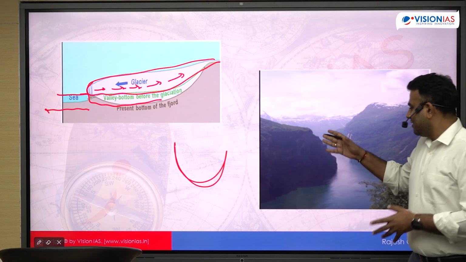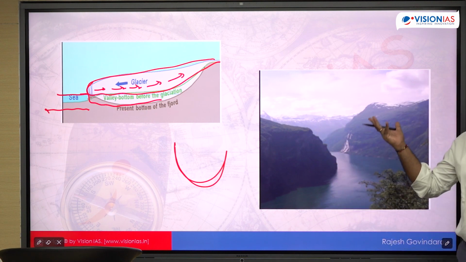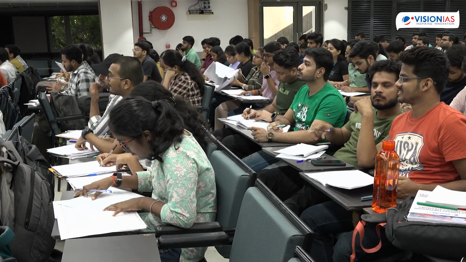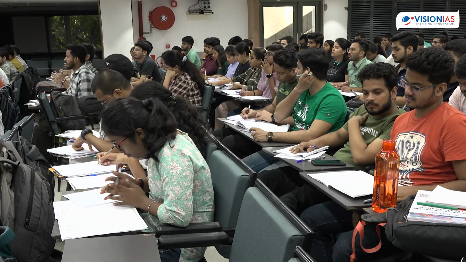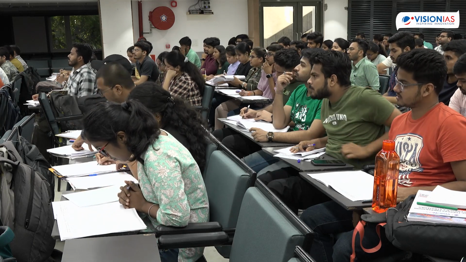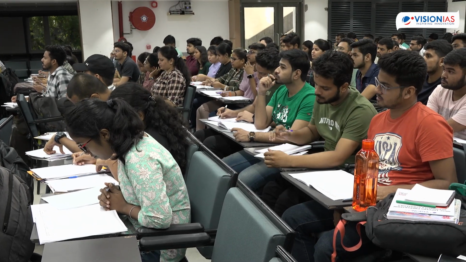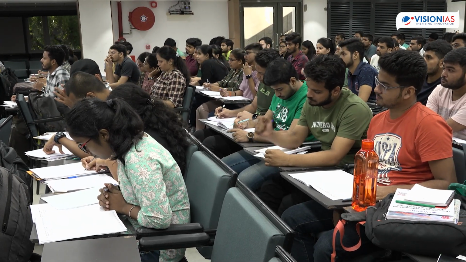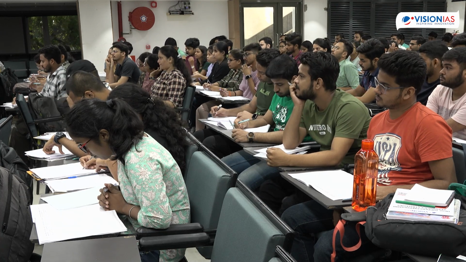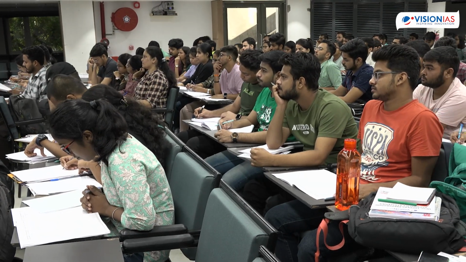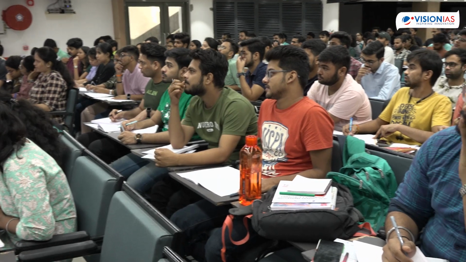And these kind of U-shaped valleys are created near to the coastal regions, because of the retreat of glaciers, because of the glaciers directly entering the oceans, as well as because of the change in the sea level. These are the various factors which have resulted in the formation of fjords. Okay, first part.